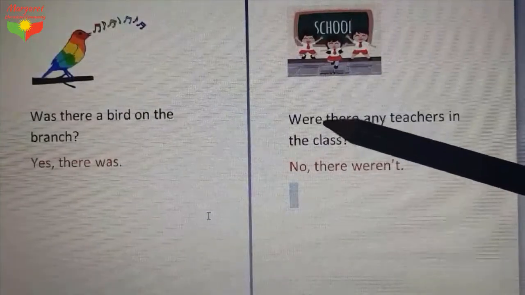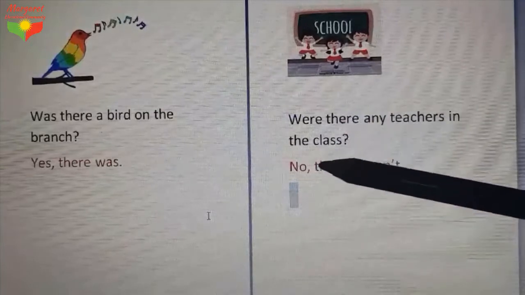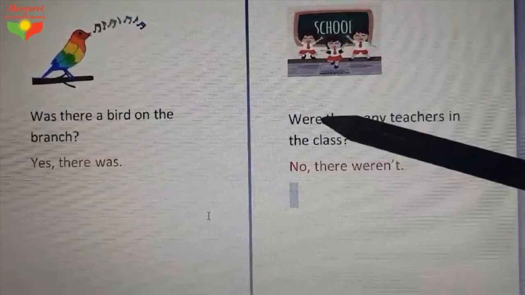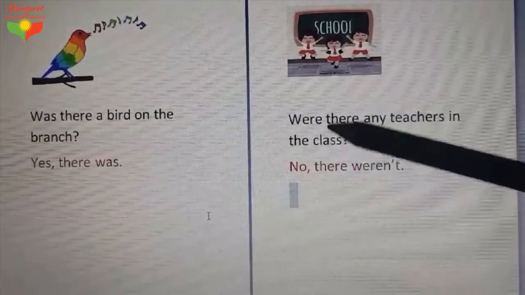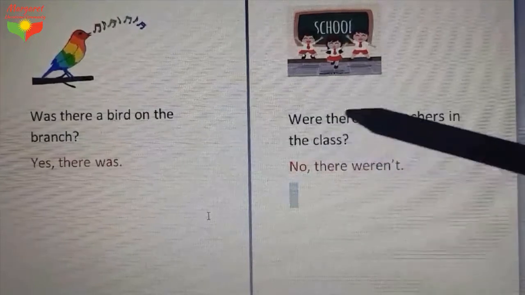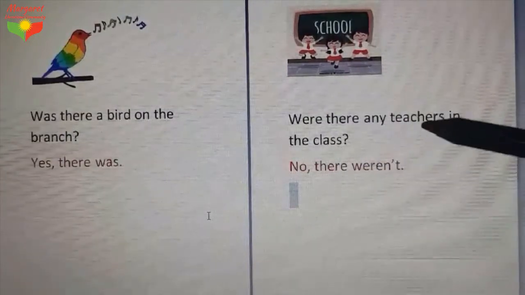So I asked the question, were there any teachers in the class? Were there any teachers? Can you see any teachers in the class? Of course no. So were there any teachers in the class? I used were there. I didn't ask by was there. Why? Because I have a plural noun, teachers.